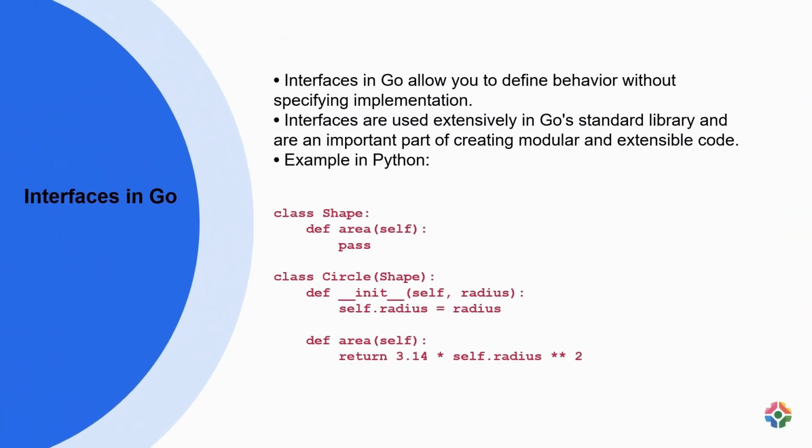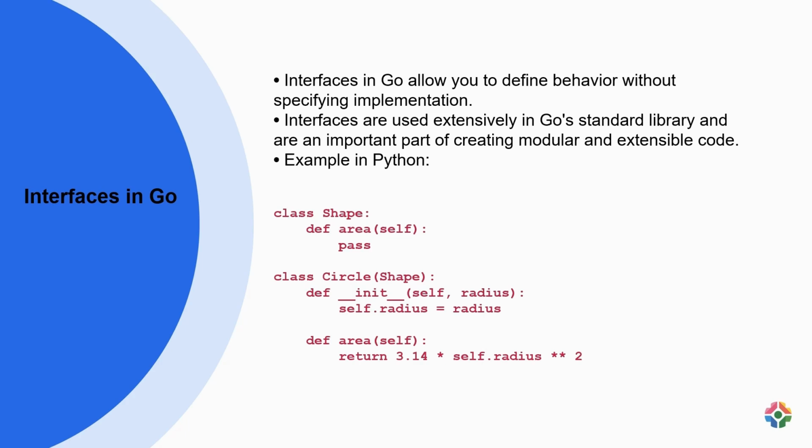In Go, interfaces define behaviors without implementation details. They facilitate creating modular and extensible code. An interface specifies a set of methods that a type must implement to conform to that interface. Implementing a Go interface requires defining all methods included in the interface for the type.